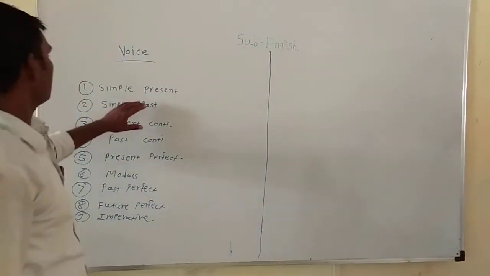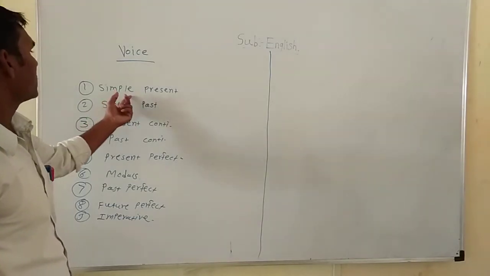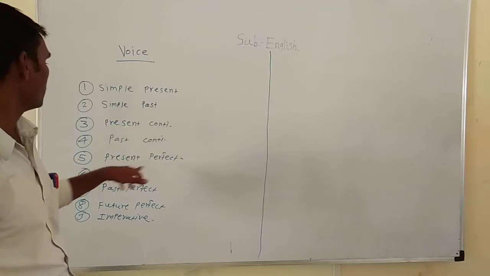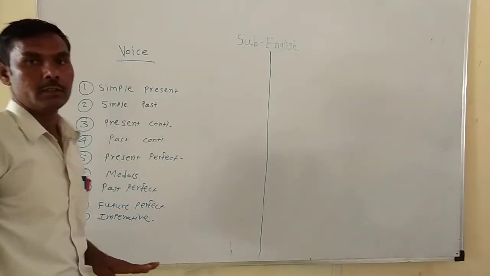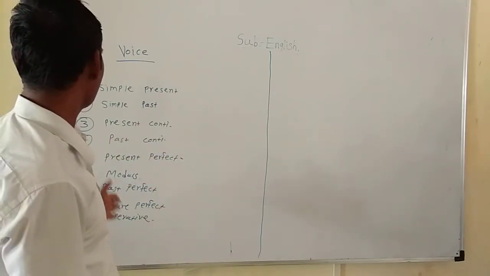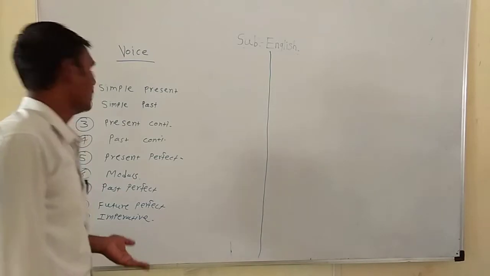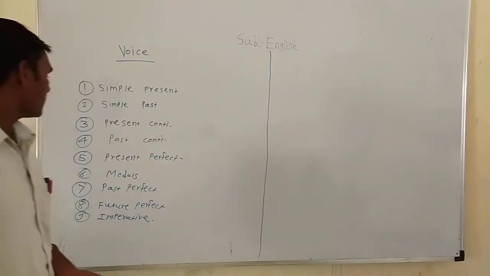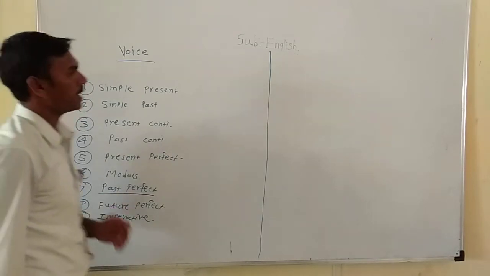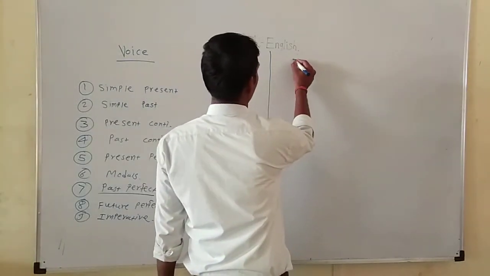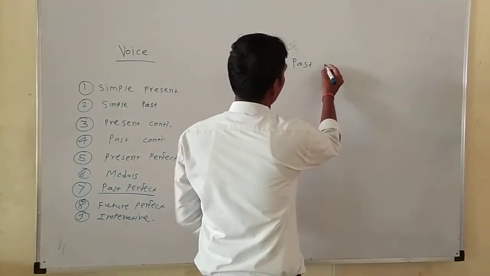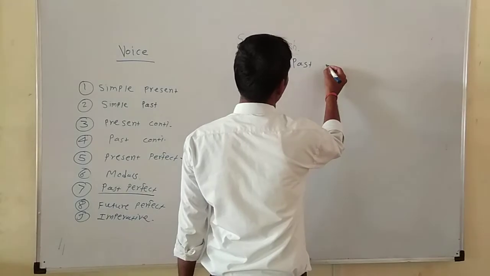We have learned till now sentences in simple present, simple past, present continuous, present perfect, given in active, how they convert to passive and passive to active. Today we will discuss sentences given in past perfect tense, how they convert from active voice to passive voice or passive voice to active voice.